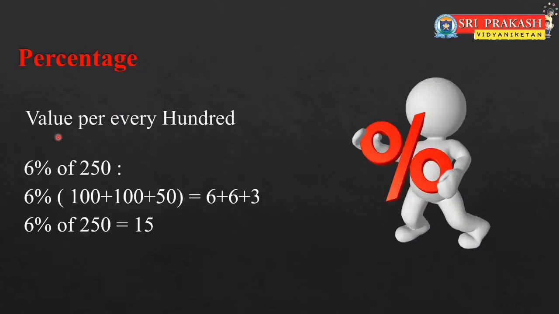Percentage means value for every 100 and we will denote it by the percent sign. Suppose 6% of 250 means 6 for every 100. So let us find how many hundreds are in this. In 250 we have 2 hundreds and 50. For each 100 we will take 6, for each 50 we will take half of the 6. So 6 plus 6 plus 3, which is 15. So 6% of 250 is 15. So this way we will find the percentage of some particular values.